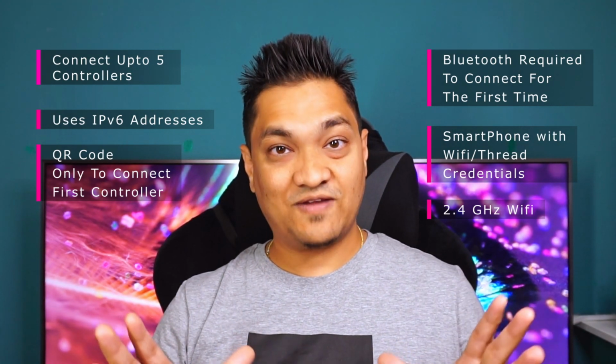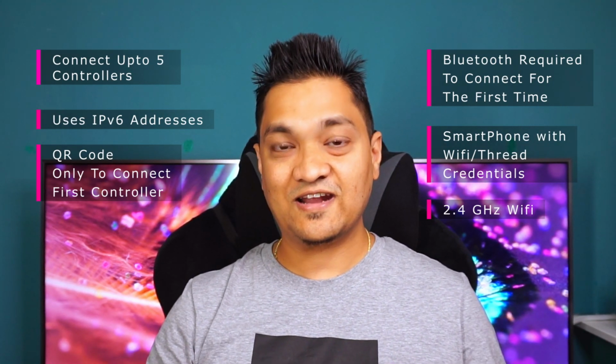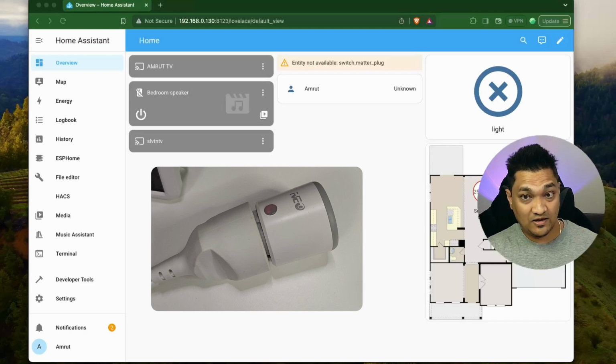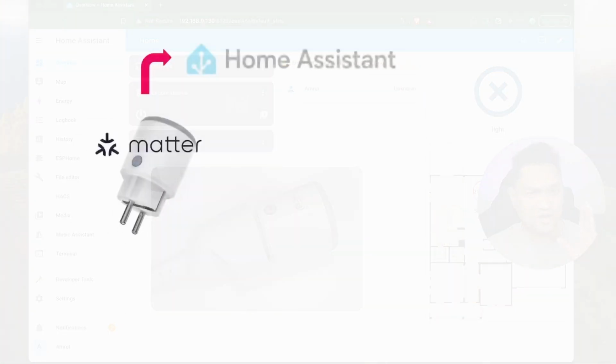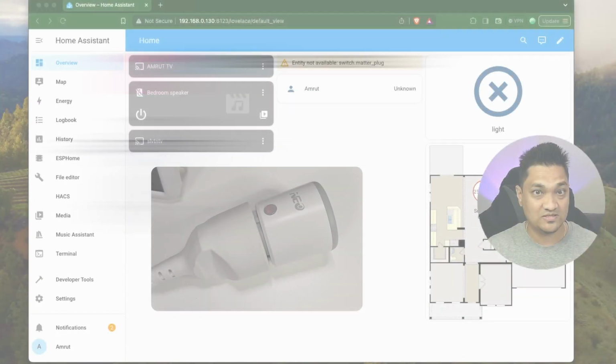Now with all these factors in mind, let's look at how we can connect a Matter device to the Google ecosystem, the Apple ecosystem, as well as the Home Assistant ecosystem. So right now I have this smart plug and this is a Matter over Wi-Fi based plug. So now we will be connecting this to Home Assistant, and for that we need to prepare Home Assistant to